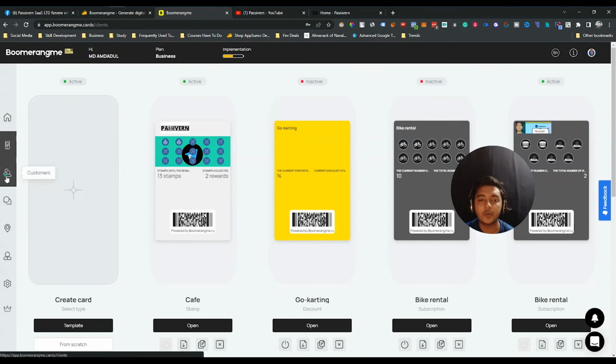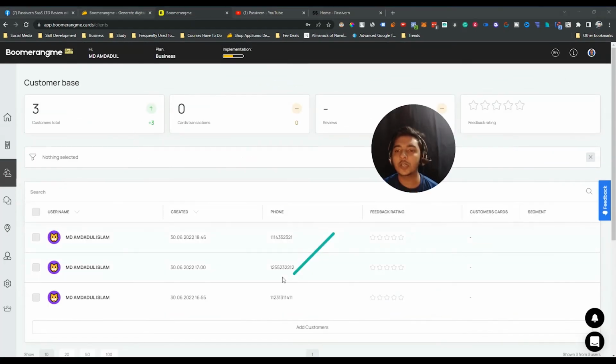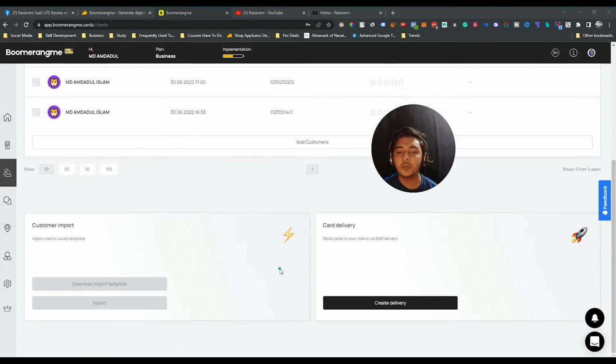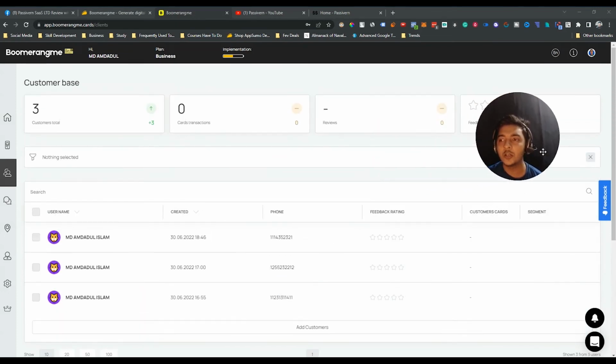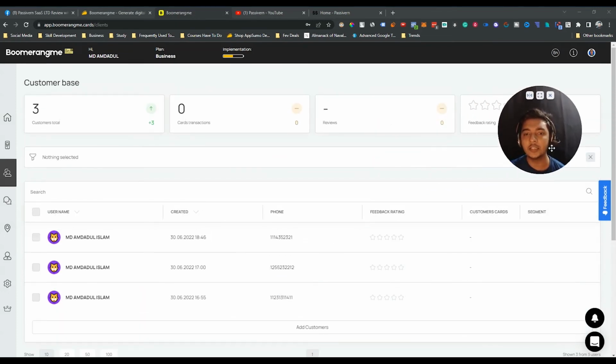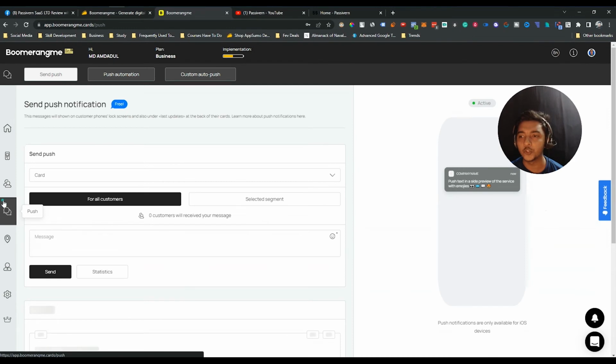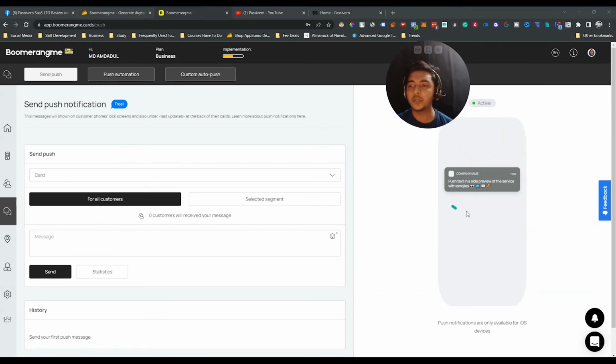After that, they have an option for customers. You can see all your customer list from here. That means people who get your reward or your digital card, all their information will be added here. After that, they have an option to push. So you can send push notifications to your customers from this tool. See, in this way the push notification will be shown.